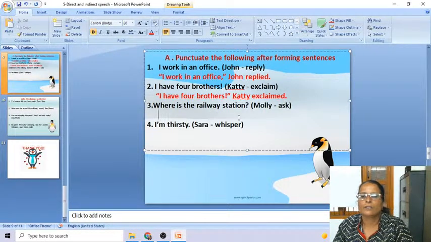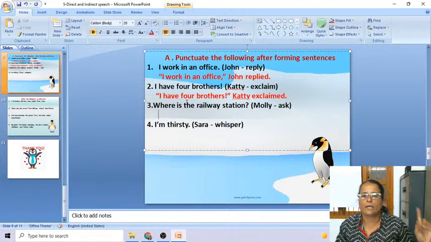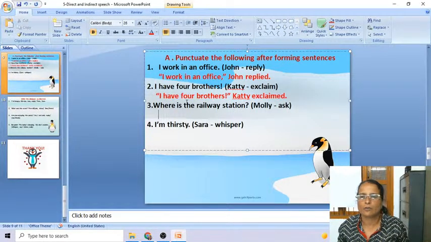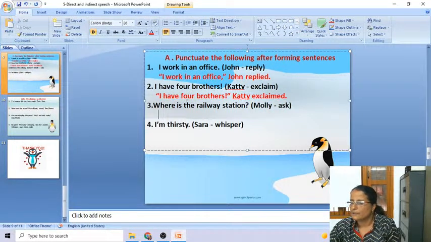"Where is the railway station?" Molly asked. In the same format. First you write the writing part in inverted commas, then you write the reporting part, the reporting verb. First the writing part. Aryan Tiwari, after the inverted comma, no comma. Question mark is there, inverted comma closed. After that, no comma is needed.